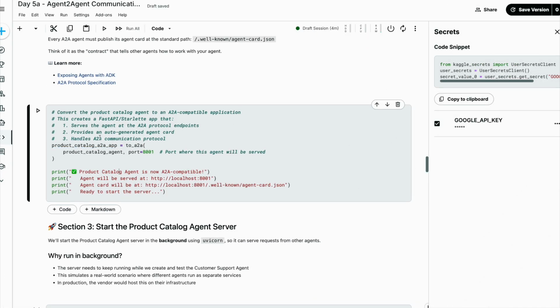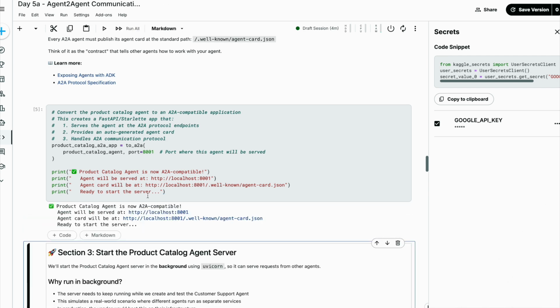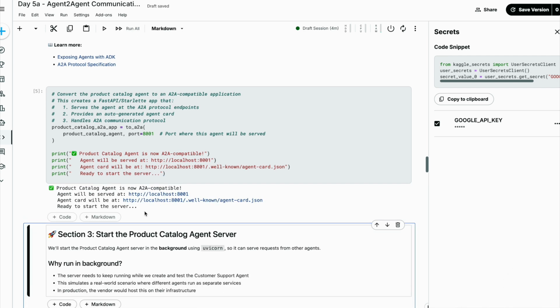Going ahead, I just want to give a little bit about the agent card. What's an agent card? An agent card is a JSON document that serves as a business card for your agent. It describes what the agent does, like name, description, version, what capabilities it has, like skills, tools, functions, and how to communicate with it, whether through URL, protocol version, or endpoints. Every A2A agent must publish its agent card at the standard path, which is this. If you want to learn more, you have these two documentations that you can go through. So let me quickly run this to start the server. The agent card will be here, ready to start the server.